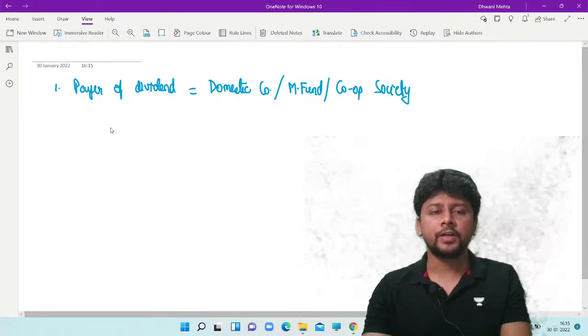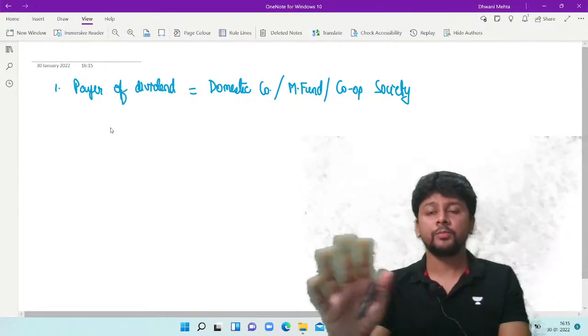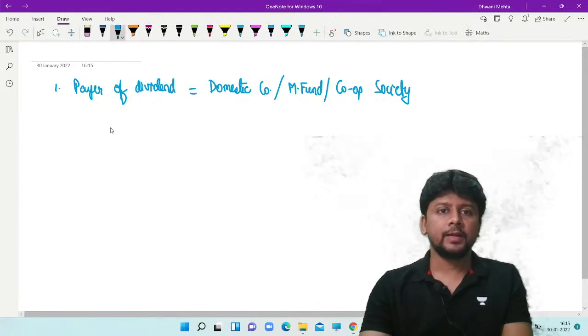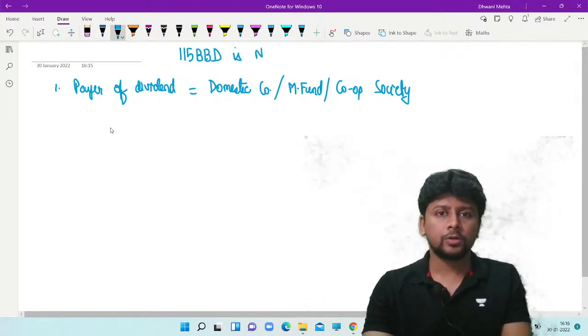You are not getting dividend from a foreign company, you are getting dividend from these organizations. Then it is very clear that section 115BBD is not going to apply.